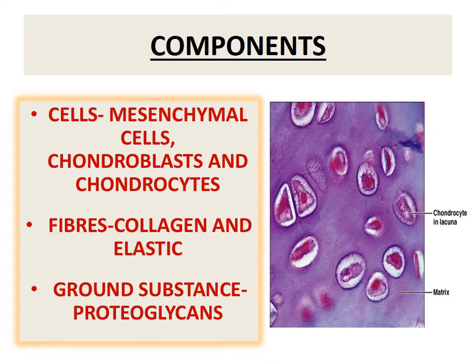Components of cartilage. Cartilage consists of cells, fibers, and ground substance. Cells present in cartilage are the mesenchymal cells, which differentiate into chondroblasts. Chondroblasts produce the intercellular matrix as well as the collagen fibers that form the intercellular substance of the cartilage. The chondroblasts which get entrapped in the matrix become chondrocytes. These are the chondrocytes which get entrapped in the matrix.